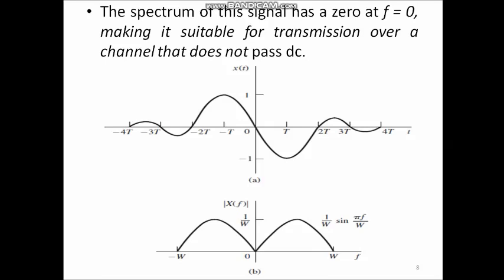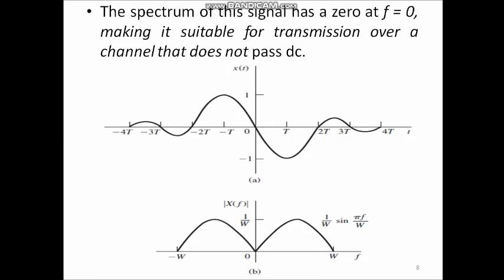Consider figure B here. Magnitude of X(f) is 0 at f equal to 0 because it is a sinusoidal function, and from 0 to W and 0 to minus W, in these two intervals it varies as per the sinusoidal function, and here the magnitude is given by 1/W sin(πf/W). So, this kind of sinusoidal and cosine response is realizable. Therefore, practically it is possible to implement partial response signals.